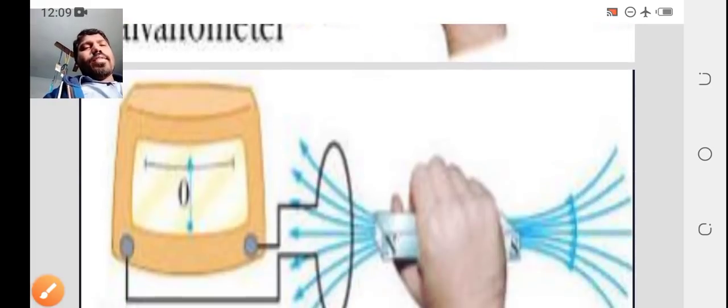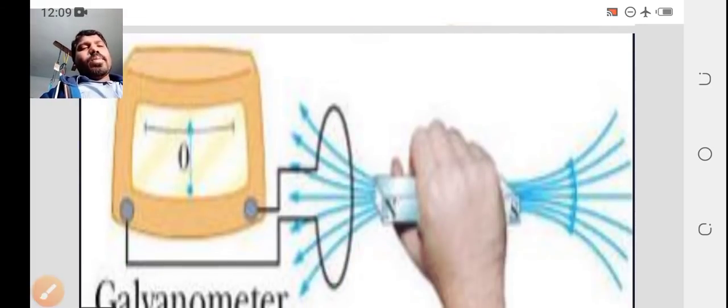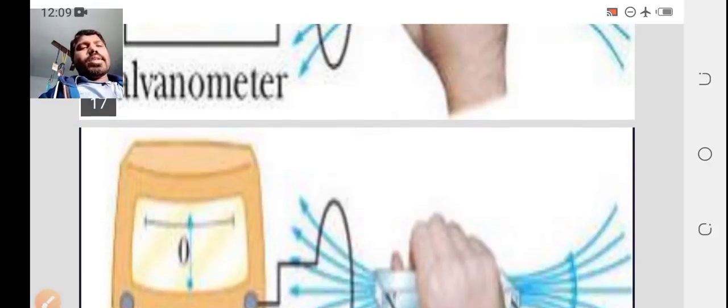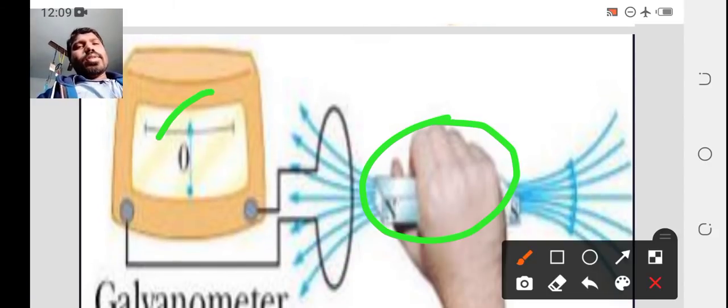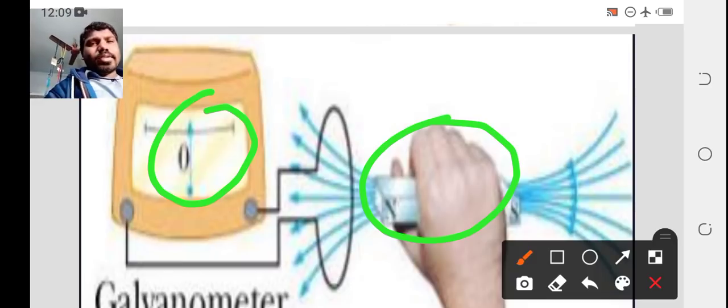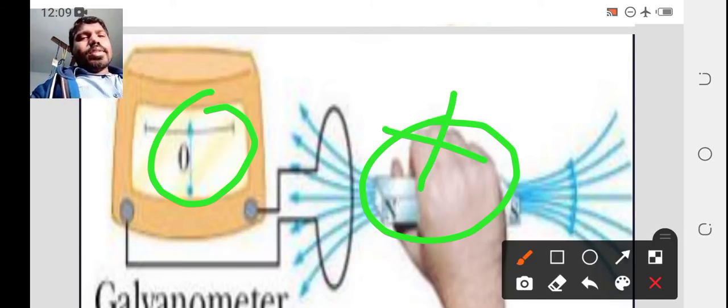Check the second figure. Here the bar magnet is stationary, so the needle of the galvanometer is also stationary.